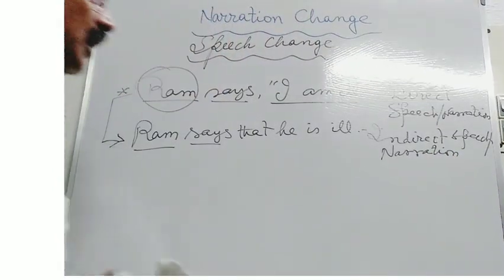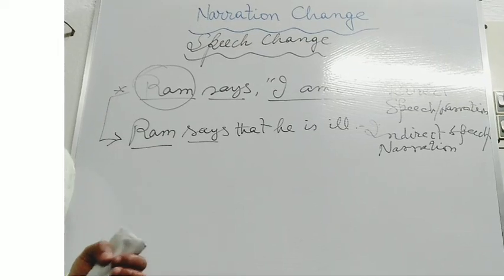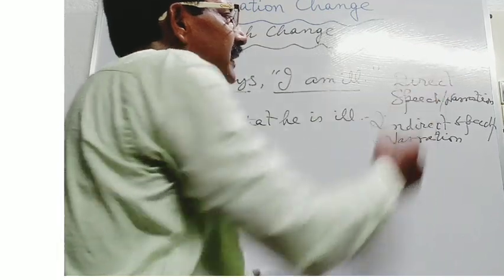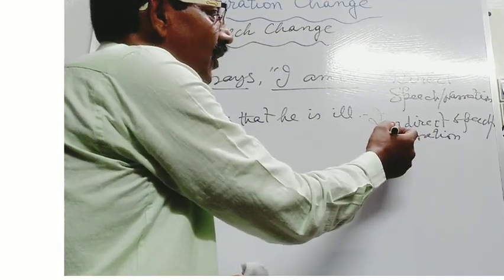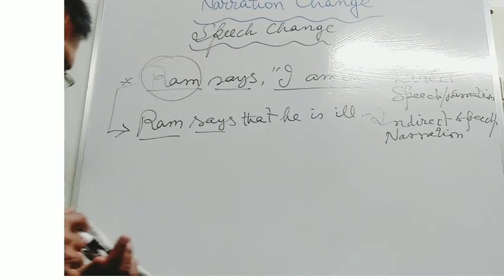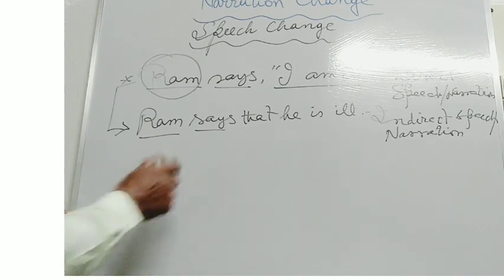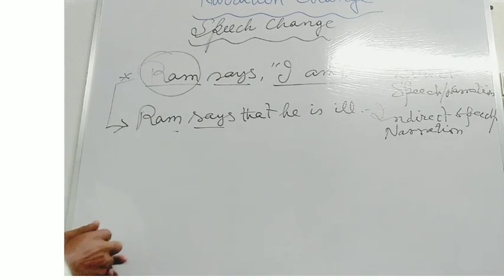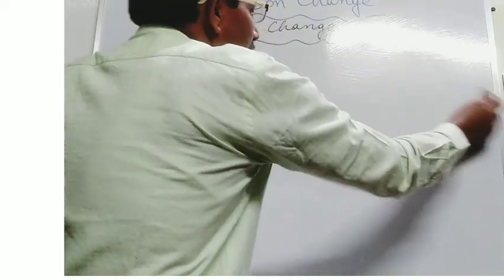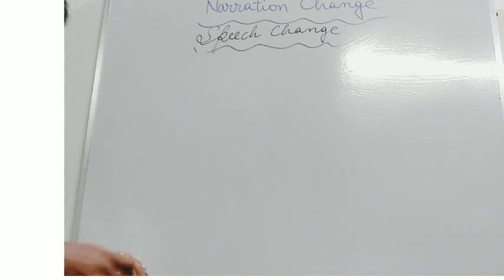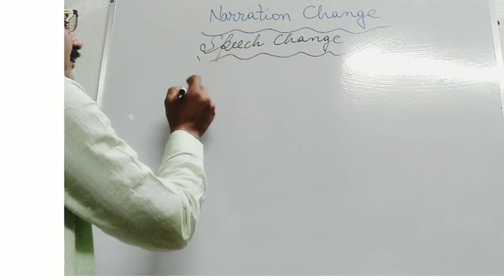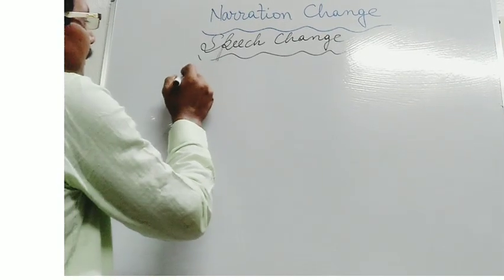So students, you have seen that there are two ways of reporting a speech. One is the direct way, that is called direct speech, and the other is called indirect speech or indirect narration. Now you will see the process of converting a direct speech into indirect speech. Now here see the rules of changing from direct speech to indirect speech.